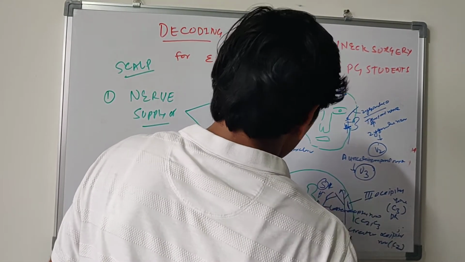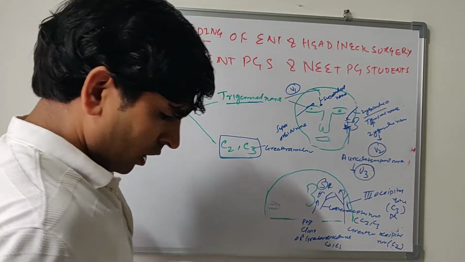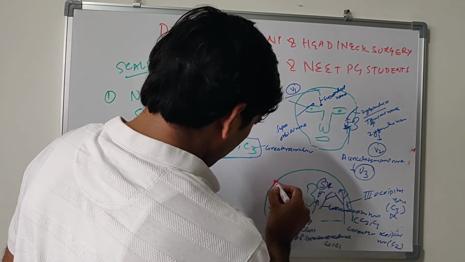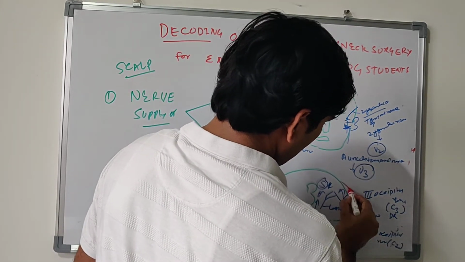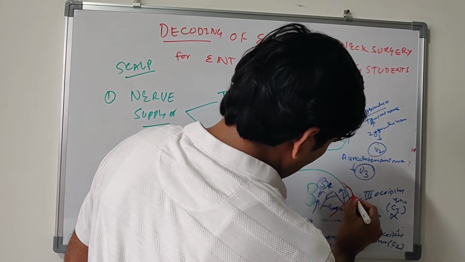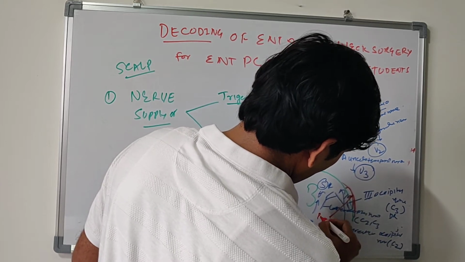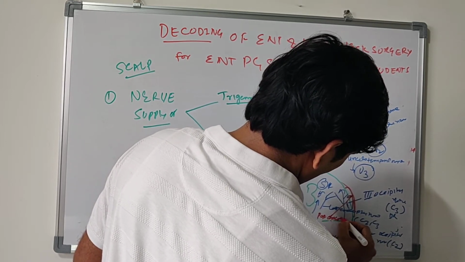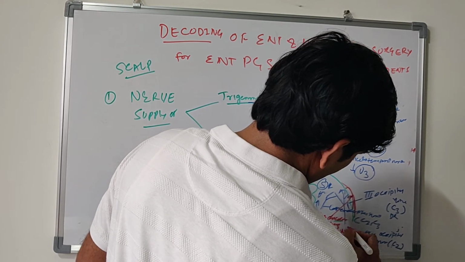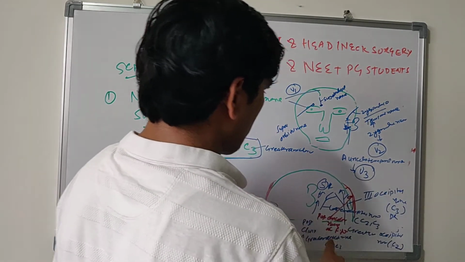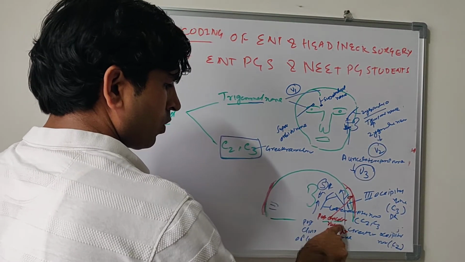Sensory four. So now remaining is motor. It has two muscles: frontal belly and occipital belly of occipitofrontalis. This is occipital belly, so it is supplied by the posterior auricular nerve of facial nerve. Okay, this is coming out of the stylomastoid foramen. So this is supplied by the posterior auricular nerve.